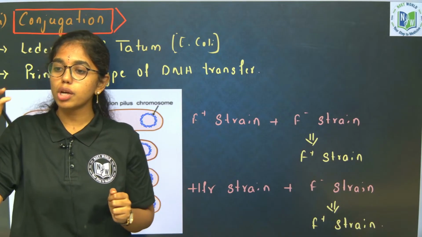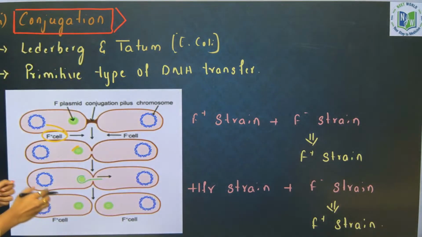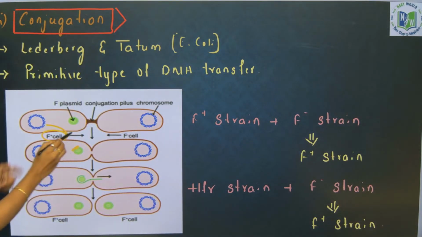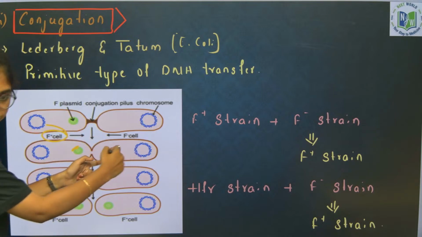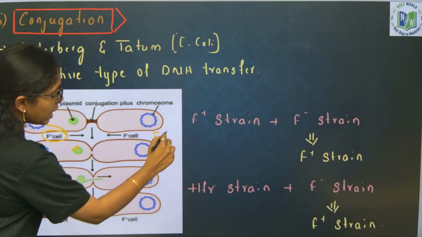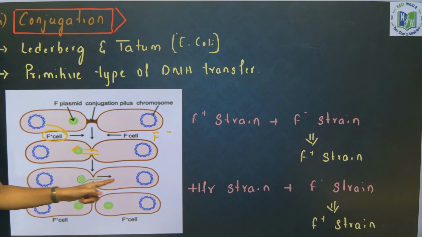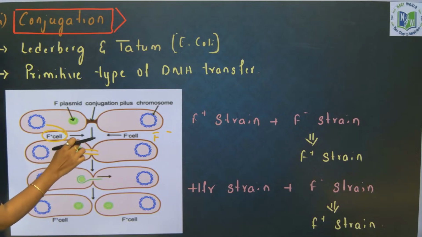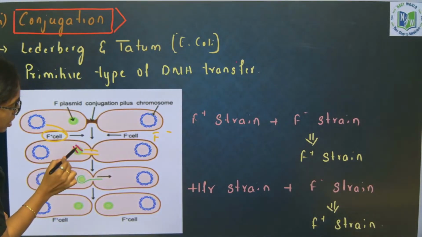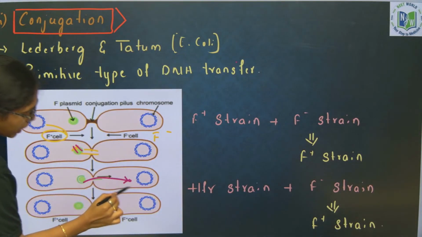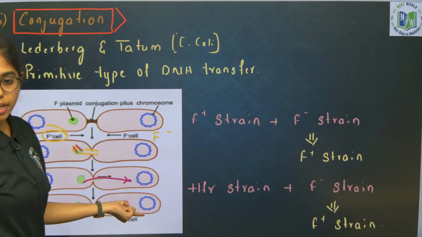Conjugation tube is also called sex pili or true pili. Understood? So, the F factor is present, this is called as what? F plus strain is connected to other bacteria in which F factor is absent. So, this is called F minus strain. These are connected by what? A conjugation tube. Now, the F factor is not completely lysed over here. Some part of the F factor will be lysed and this is transferred to F minus strain. Into where? Plasmid DNA of F minus strain.